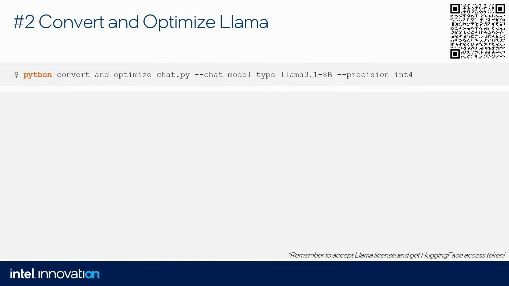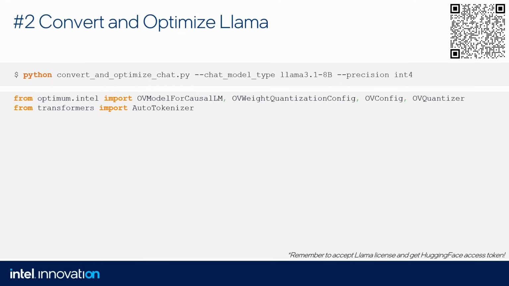So it's done. Whisper is done. Right now, it's time to focus on Llama. In this case, we will use the convert and optimize chat script where we specify, once again, model name and precision. So what we need to do, here we import other classes for OpenVINO, like OpenVINO model for causal LLM, OpenVINO quantizer, and so on. Then we specify model name.